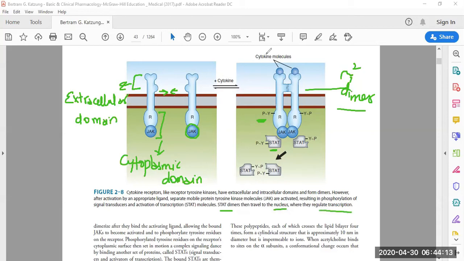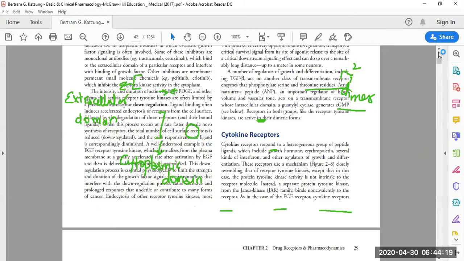So the main difference from the previous topic is that different factors are involved, and in this case, the main thing is the presence of Janus kinase.